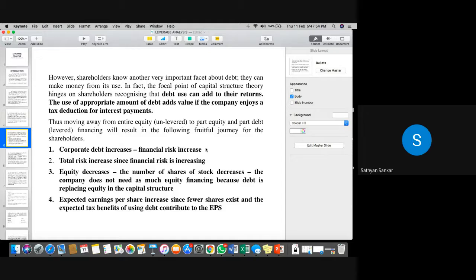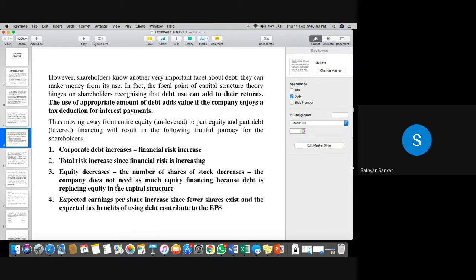Not clear. Can you tell it again? Yeah, see, when we talk about corporate debt increases, corporate debt means you have higher debt securities or higher debt capital compared to the equity capital. Higher debt will increase the obligation of interest payment, because whenever we invite debt capital, the company is always liable to pay the interest whether the company is earning profit or not. It doesn't matter at all. So corporate debt increases means the company's debt is increasing, so the financial risk will also increase, because the company has a permanent obligation when it comes to interest payments. Clear?